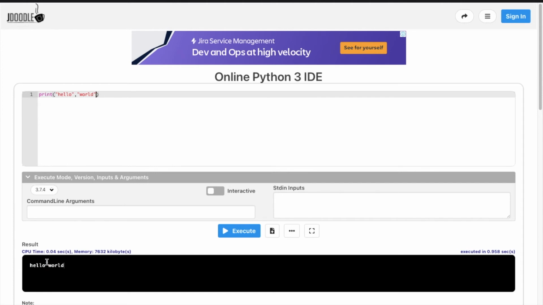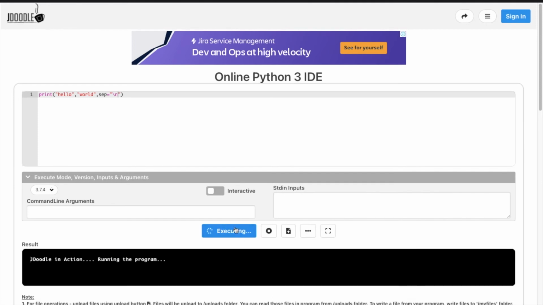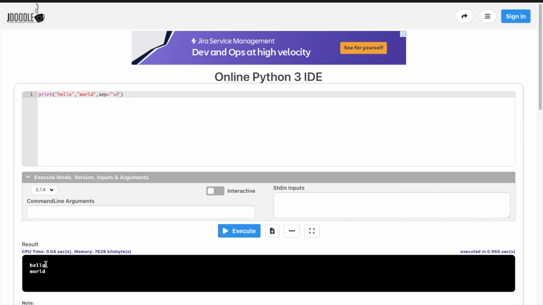What if we want them in a new line? There is an attribute called sep, S-E-P. Assign sep to a character, backslash n, which represents the new line. Not only in Python, in any language it represents the new line. Yeah, here we can see hello and world are printed in a new line.